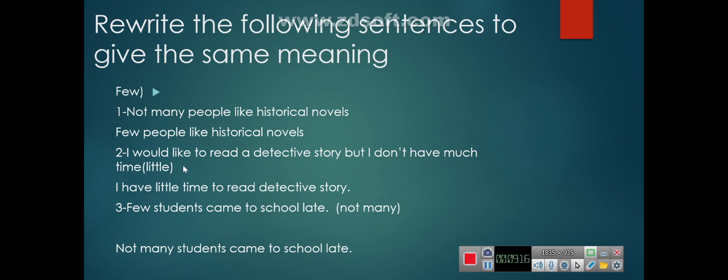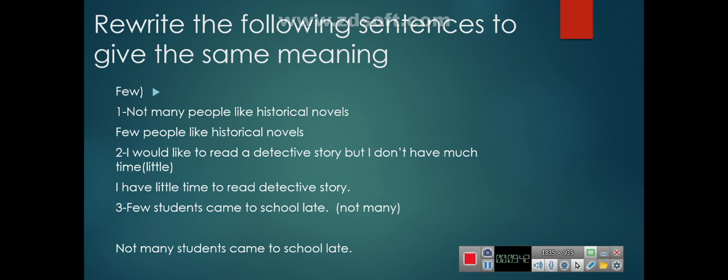Number 2, I'd like to read a detective story, but I don't have much time. Use little. I have little time to read a detective story. I cannot read detective stories because I have little time.